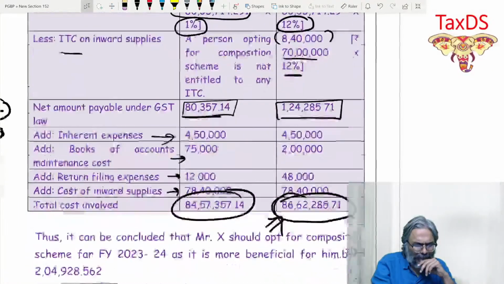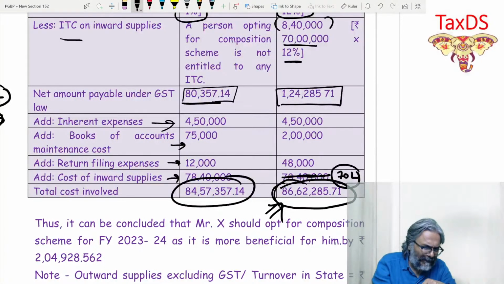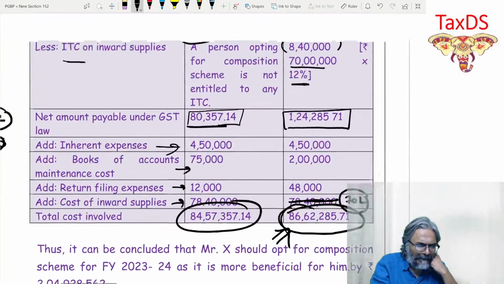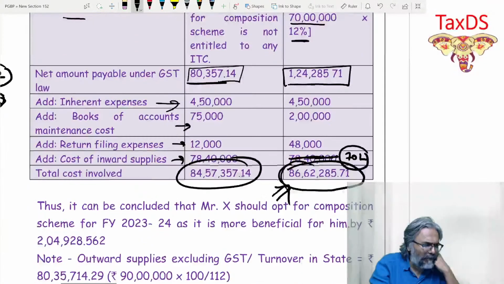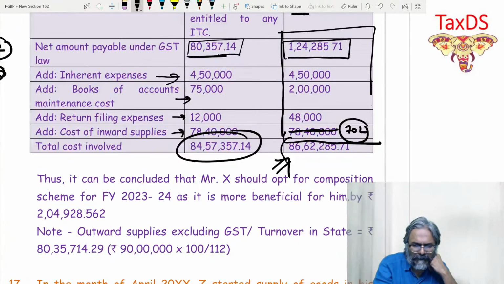Just check, students, once. Yes, Tulsi. Just check once, students. 70 lakhs is the subtotal, is it right? 86 lakhs. Can you just check? Make this the cost of inward supply under the normal scheme at 70 lakhs, and tell me the total. First, I want the total of this to this. Make this 70 lakhs. Please give me the total of this.